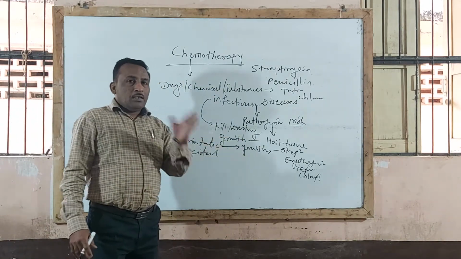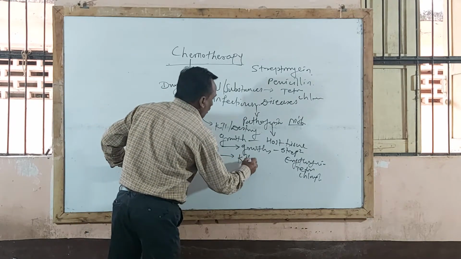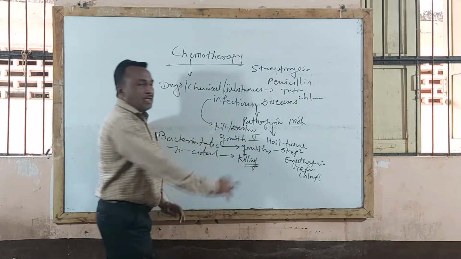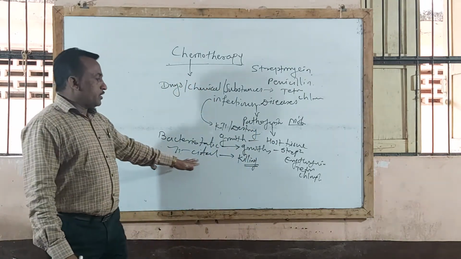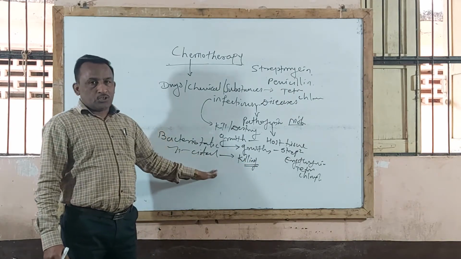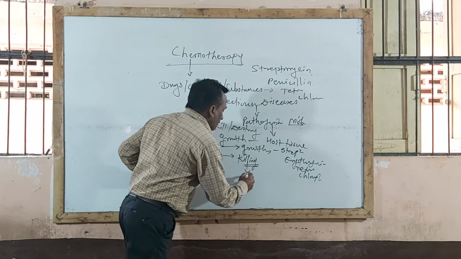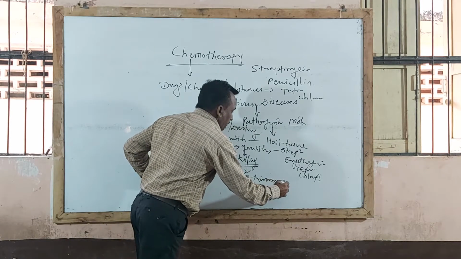Isn't it? While bactericidal are those agents that directly produce killing or destruction of pathogenic microorganisms. These agents directly cause killing or destruction of pathogenic microorganisms without affecting host tissue. Example is the co-trimoxazole combination. This is a sulfonamide combination, that is co-trimoxazole.